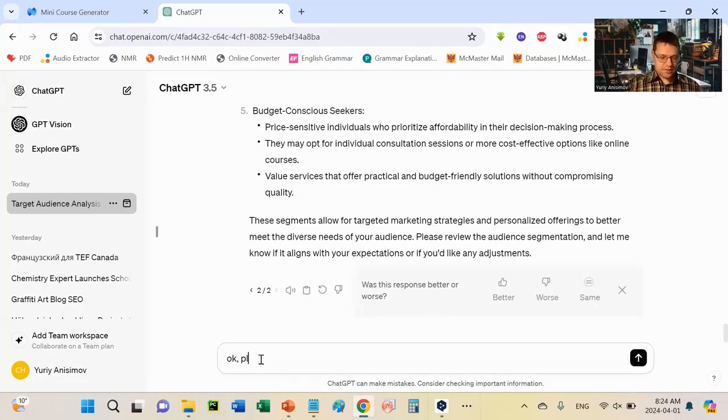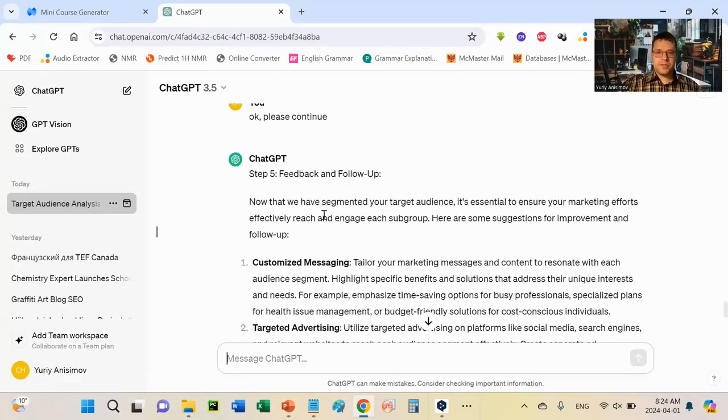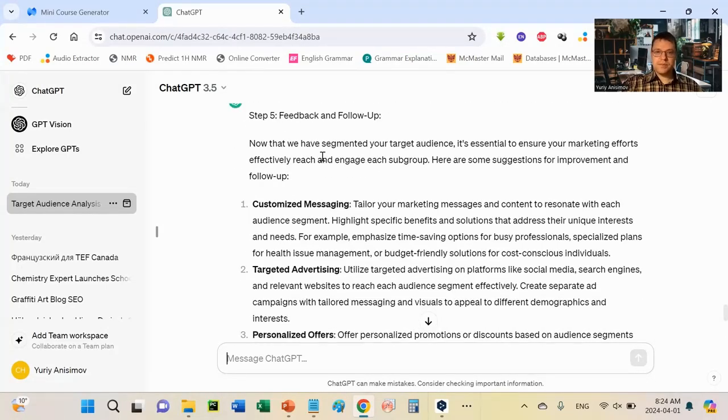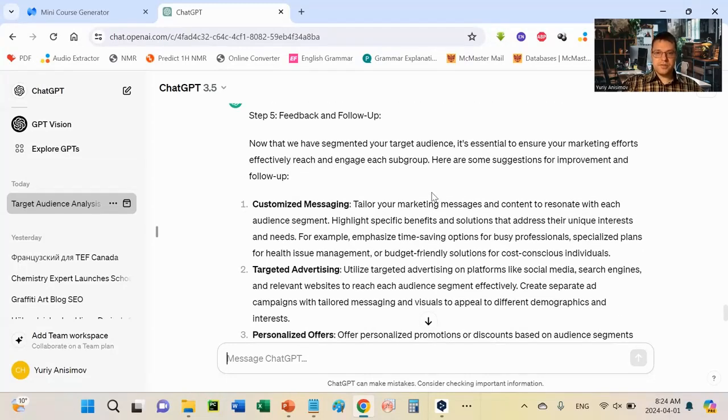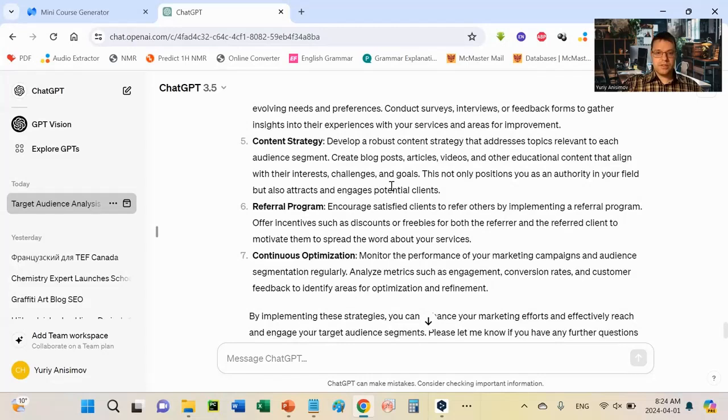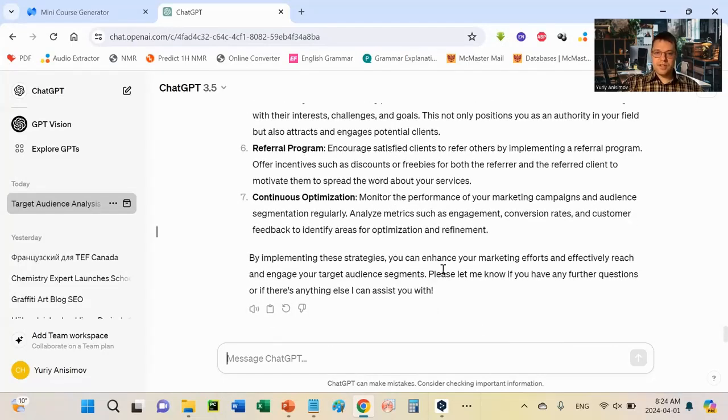Okay, please continue. And in the last step, ChatGPT asks us for feedback and follow-up. So now that we have segmented your target audience, it's important that your efforts effectively reach and engage each subgroup. Okay, so then it gives suggestions for improvement and follow-up. We can read these suggestions. By these strategies, you can enhance your marketing efforts. Please let me know if you have any further questions or anything else I can assist you with.